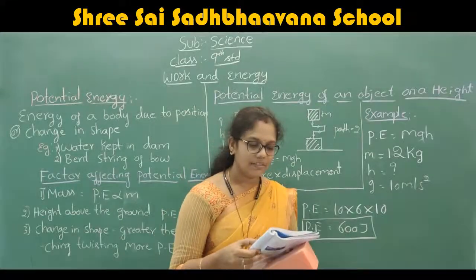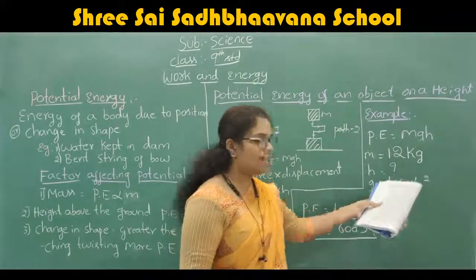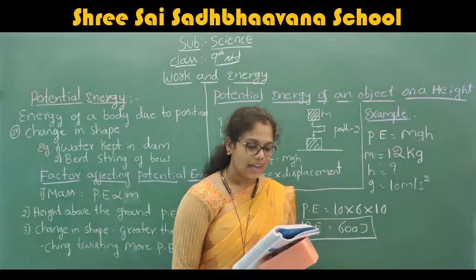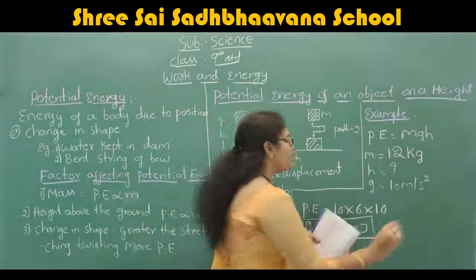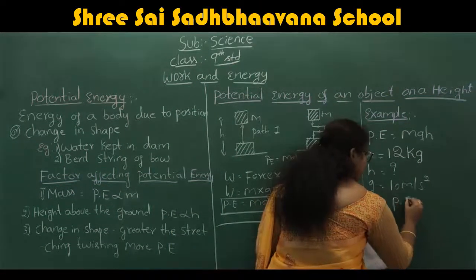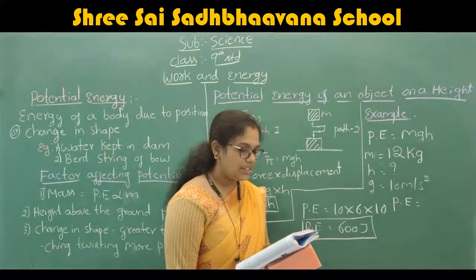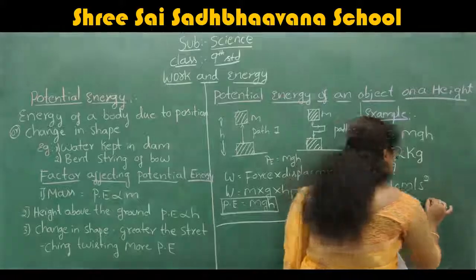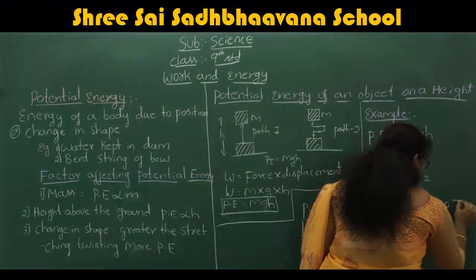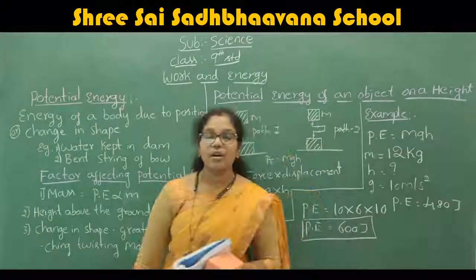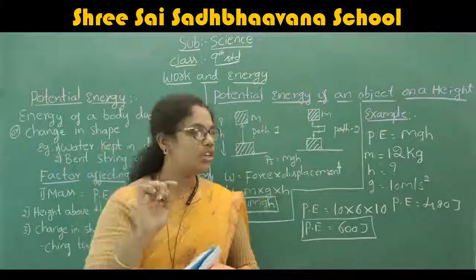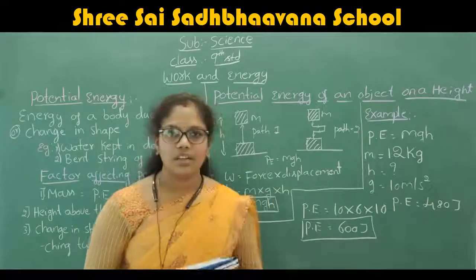They also gave the acceleration due to gravity as 10 meter per second squared, and the value of potential energy, PE. The potential energy given is 480 joule.